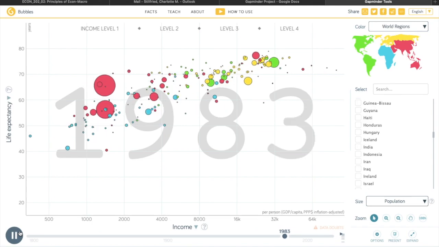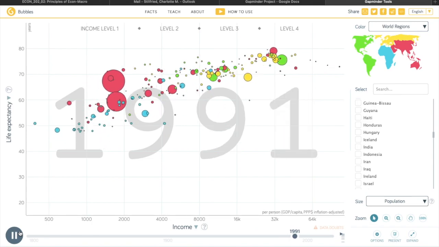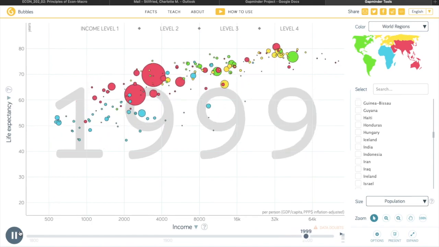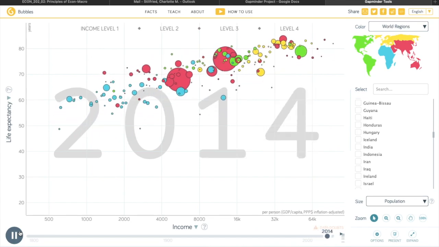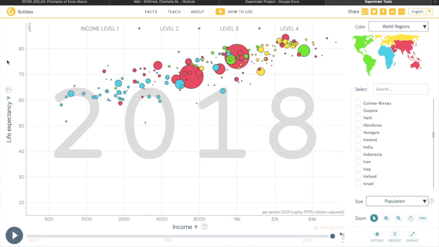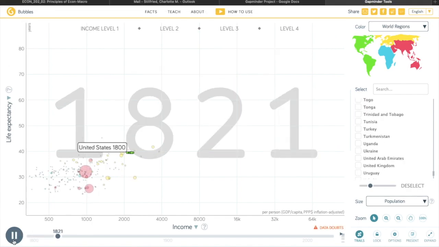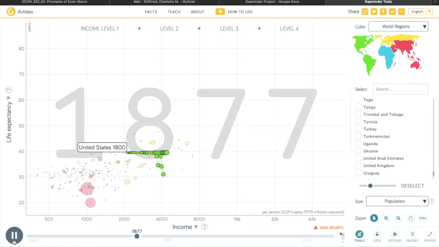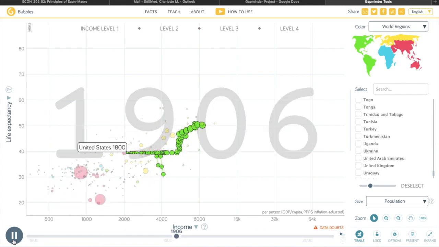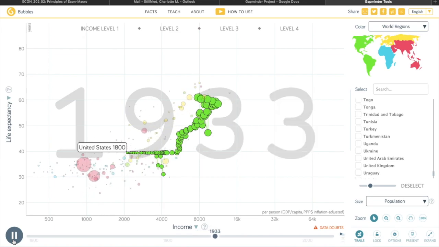The trend of yellow bubbles having higher income and higher life expectancy, while blue had both lower income and life expectancy, remained the same through the 1800s to 2018. We can also see that as countries' population grew larger, their life expectancy and income also grew. The United States is a perfect example of this type of growth.